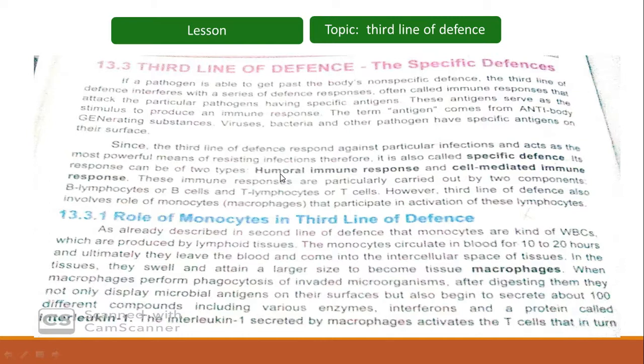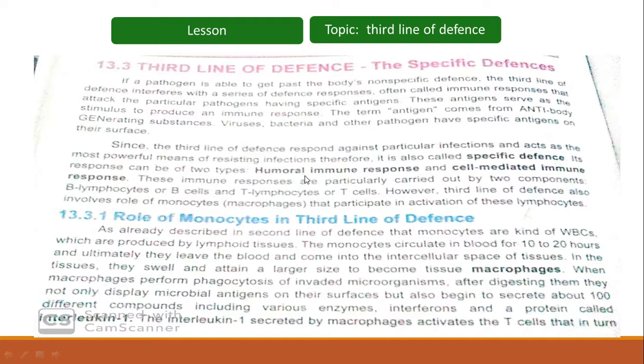Cell mediated immune response can be defined as the activation of the T cells by a specific antigen. The humoral immune response is carried out by the B lymphocytes, and the cell mediated immune response is carried out by the T lymphocytes.